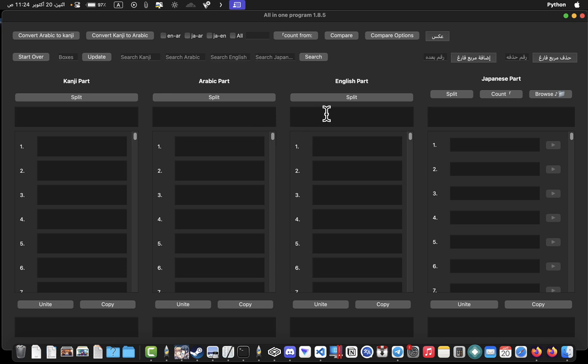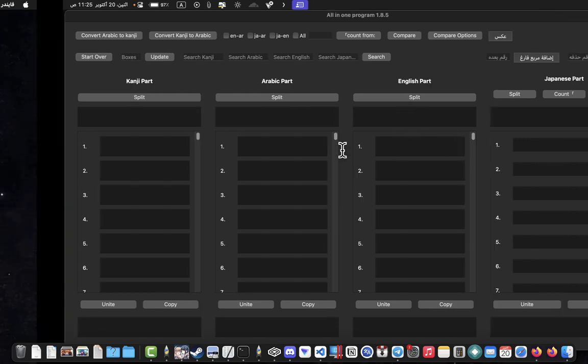Let me explain before I start the work. Now we need an English part, of course. We will take the text from the English part, and here is the text which you will translate yourself. Here is the text after conversion, and the Japanese text is for Japanese text, allowing you to hear the voice.